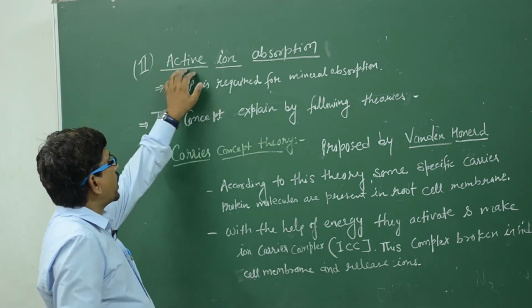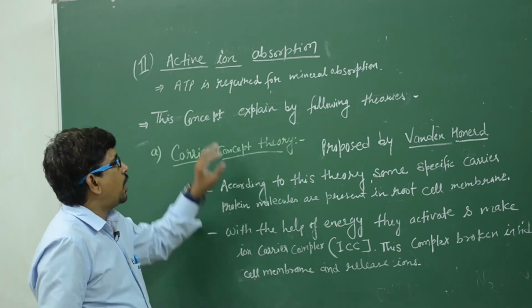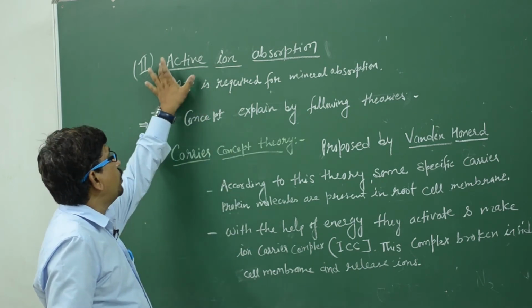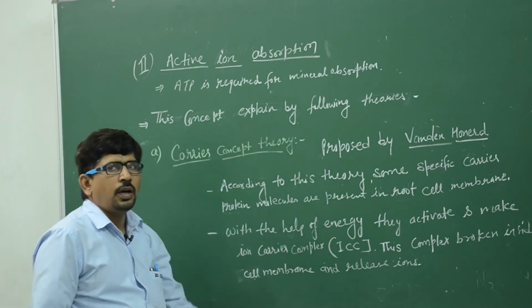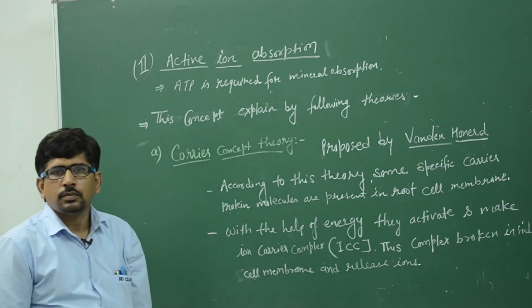Active ion absorption is the heading, and active means ATP is required for mineral absorption. Clear?